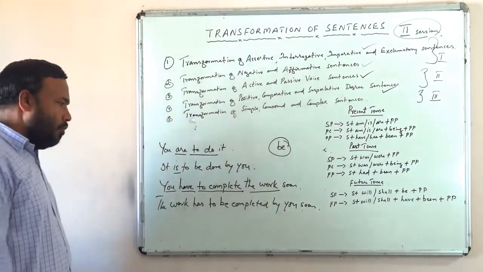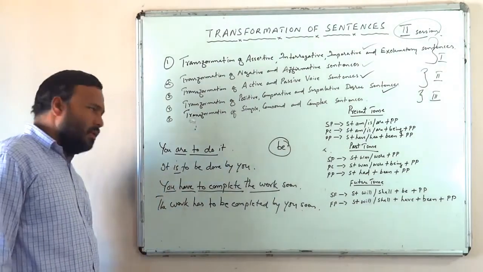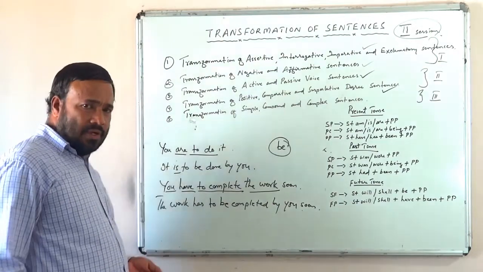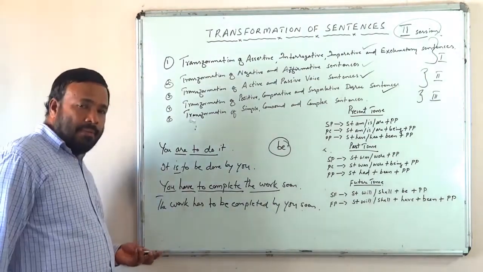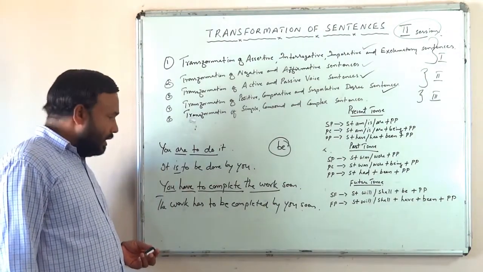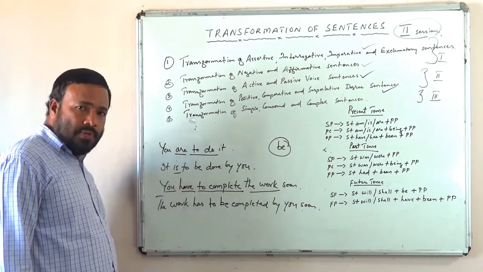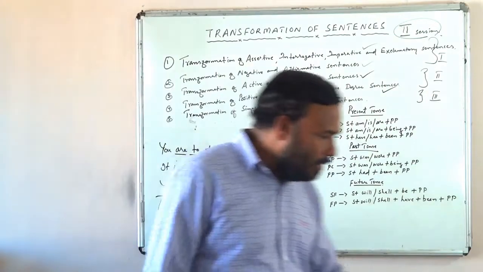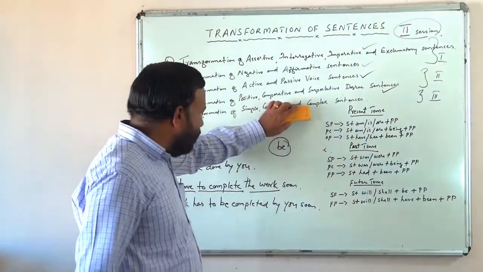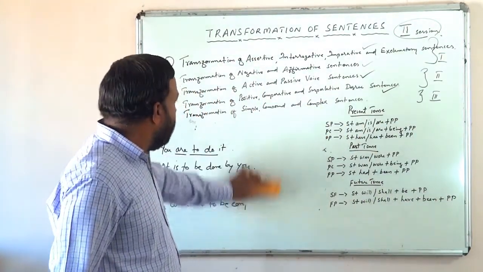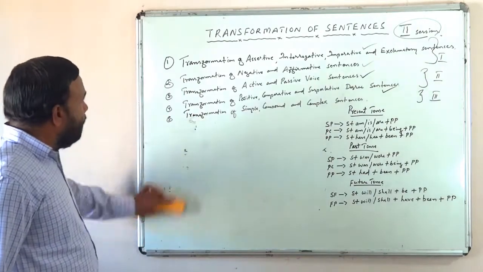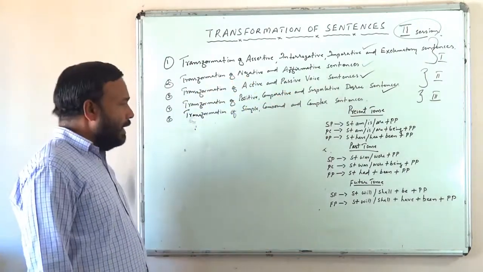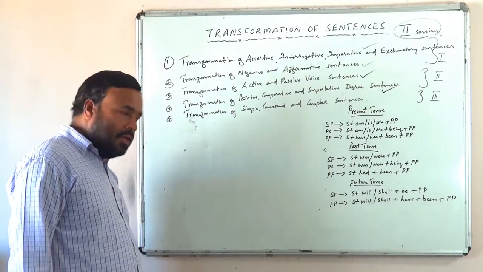So if you have modals like will, should, may, must, etc., and if you have this kind of to infinitive and all, you must use be. So it is very simple. So this is how you have to transform an active voice sentence into passive voice and vice versa. Okay, right? Let us go ahead.